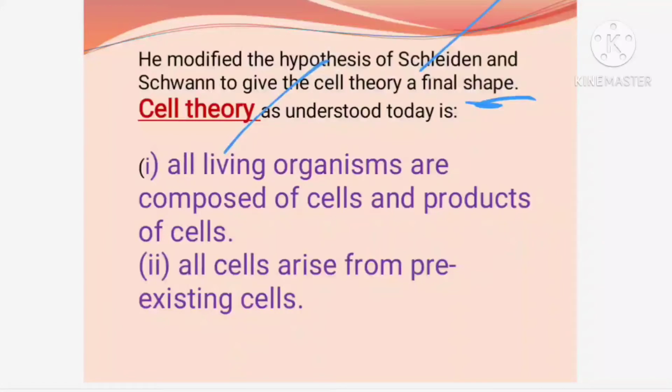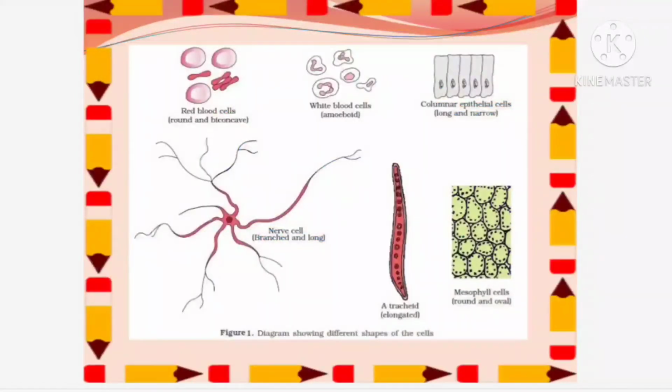What is the cell theory saying? All organisms are composed of cells and products of cells. Whatever organism you see is made up of cells, and the things carried out by organisms are all products of the cells. Cells make enzymes, cells make hormones, cells carry out the functions. All the products of the cells play a major role in carrying out the functions. The next point is that all cells come from pre-existing cells. These are the conclusions drawn by these three scientists regarding the cell, and they were put forth as cell theory.